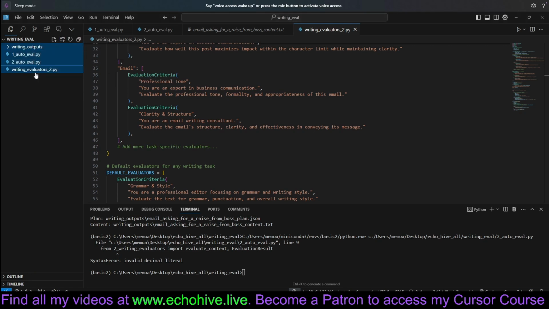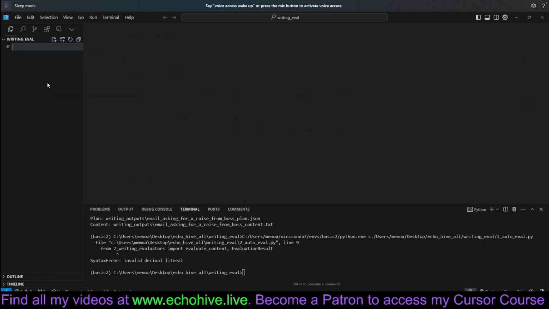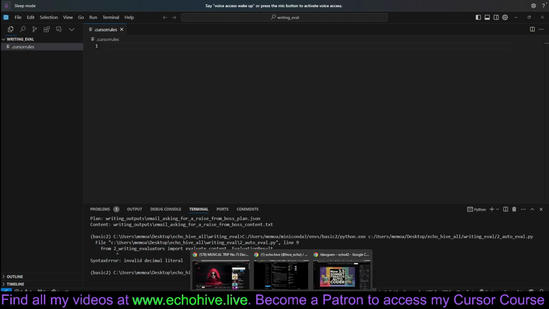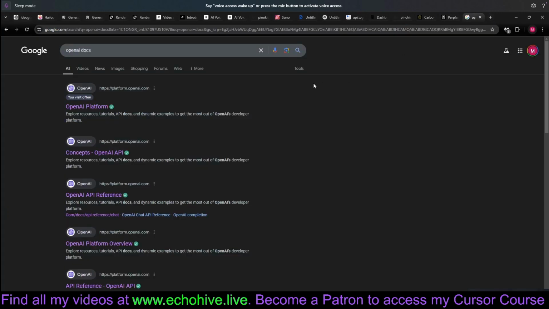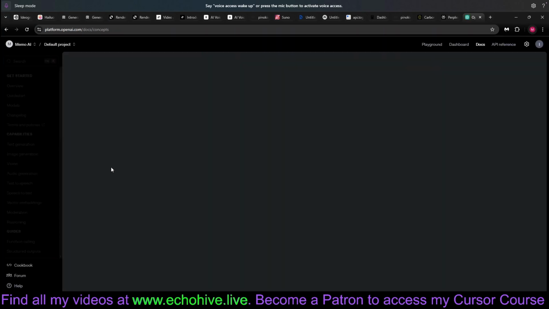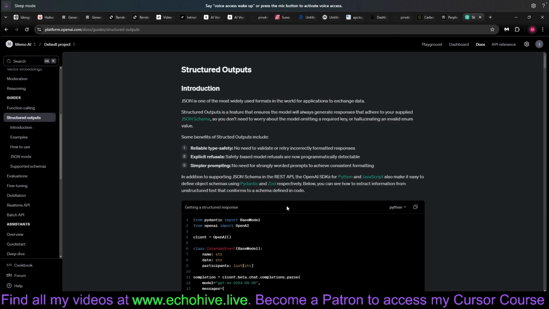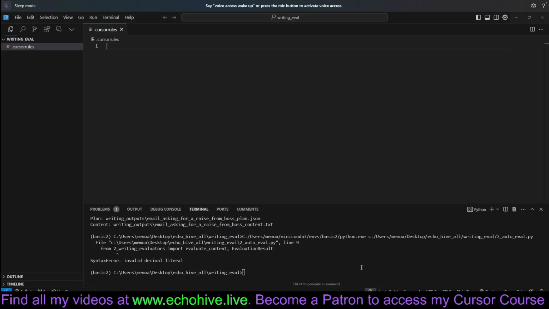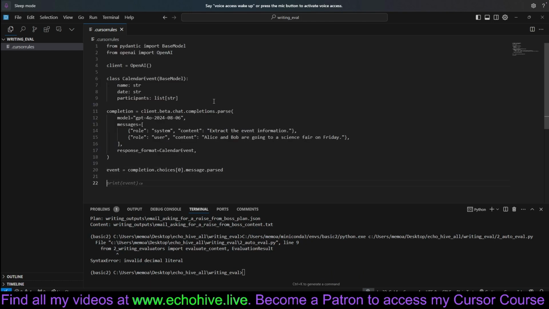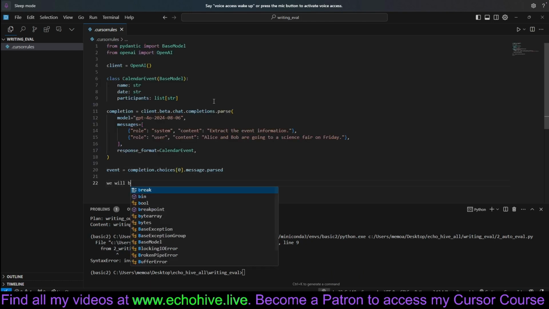Okay, I'm just going to delete all of this and start from scratch. So I have tried it, and the new Sonnet is amazing, but it can be a little bit hard-headed. So let's start with a .cursor rules file, and let's grab the code example from OpenAI Docs for structured output because it's just going to make our life so much easier. Let's grab this and bring it back to Cursor. Let's paste this and say we will be using this.